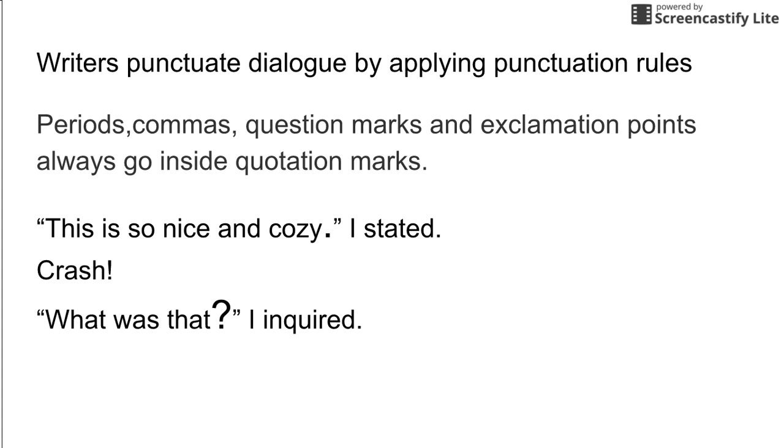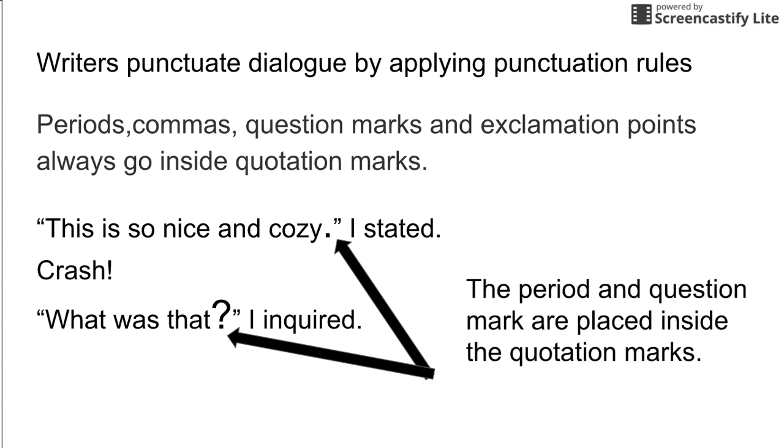You'll notice that the period is inside the quotation marks. The question mark is inside the quotation marks. The period and the question mark are placed inside the quotation marks. So you also need to make sure periods, commas, question marks, and exclamation points always go inside the quotation marks.